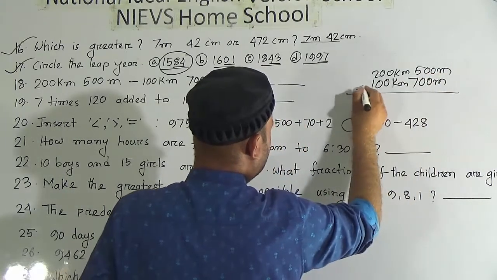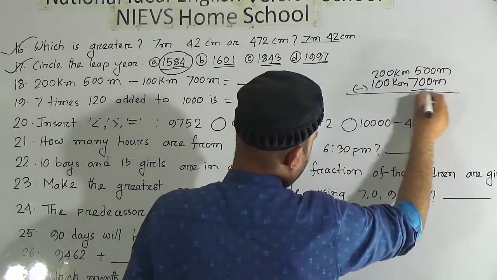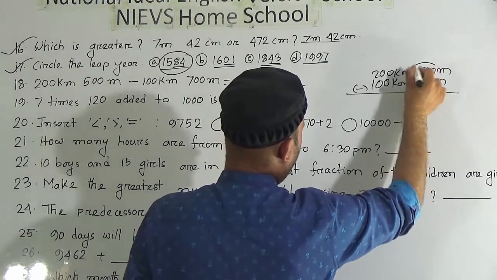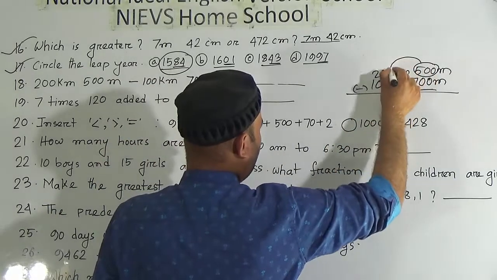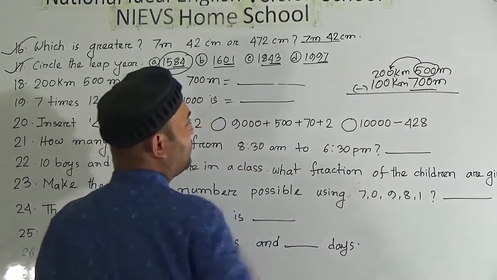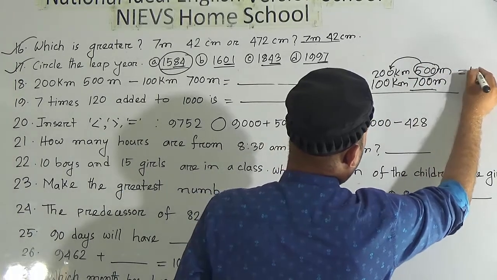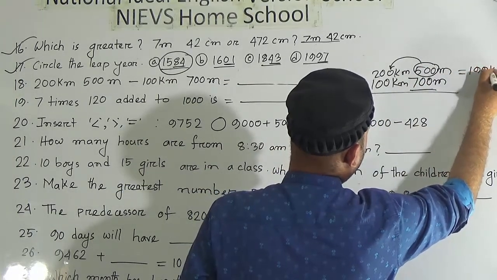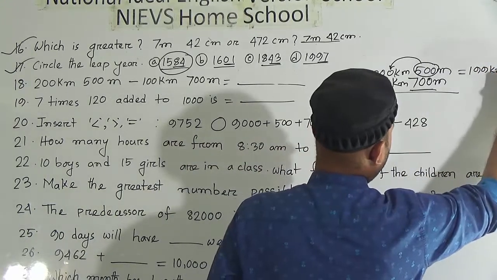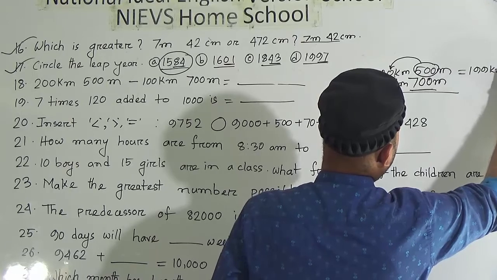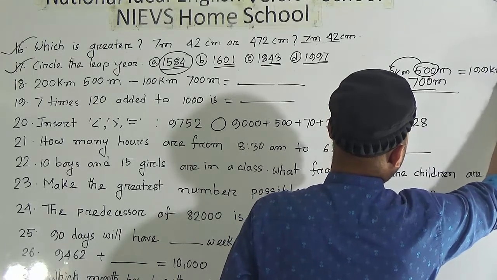Look here, 700 is greater than 500. Then we can borrow 1 kilometer from the 200 kilometer, and then it will be 199 kilometer, and here is 1000 meter and 500 meter.